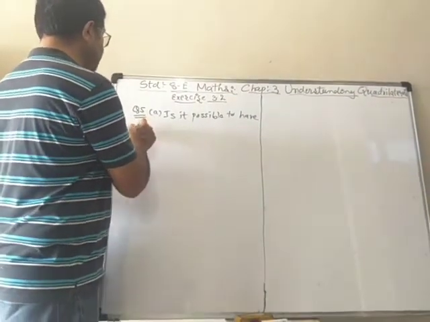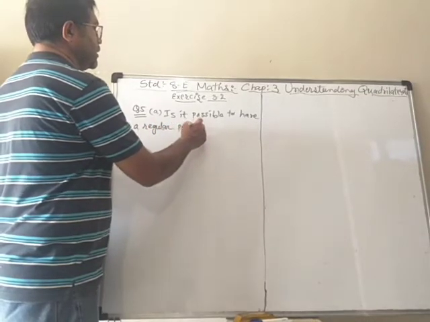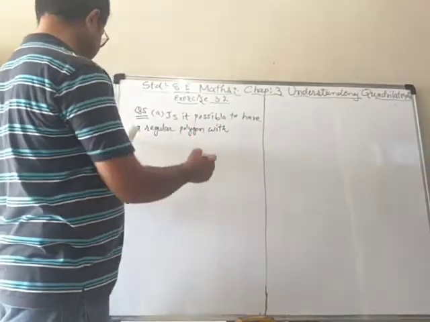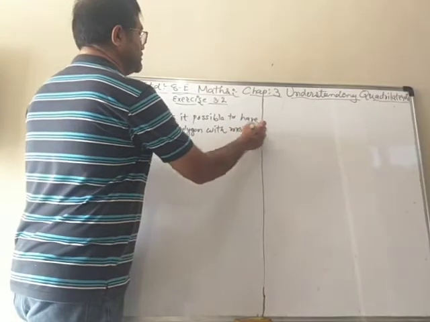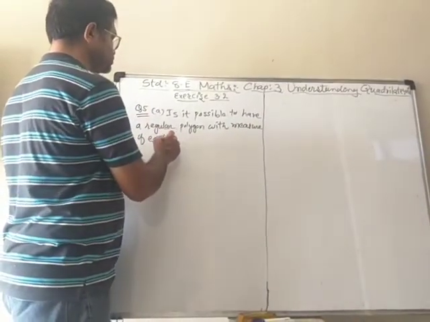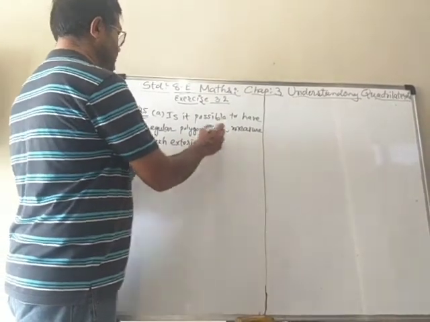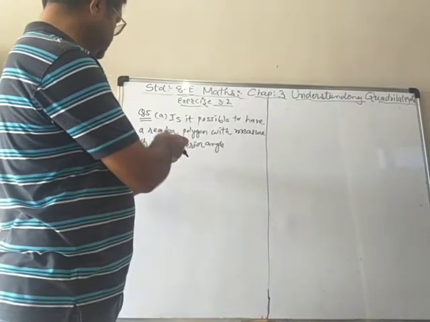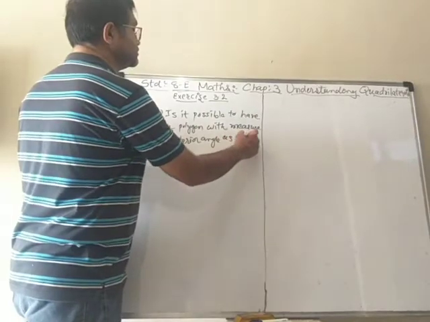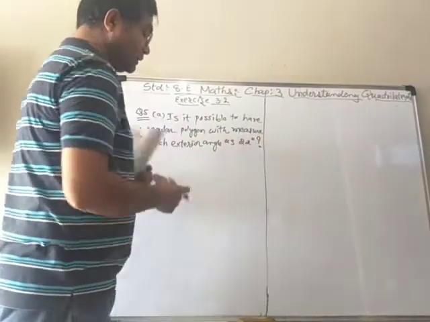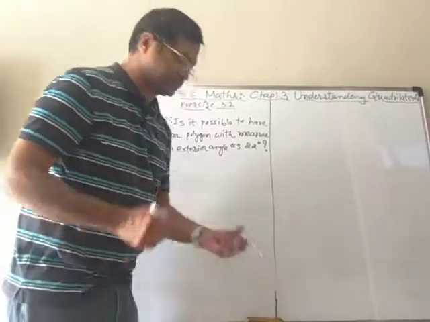a regular polygon with measure of each exterior angle as 22 degree. Now we know how to find the number of sides.